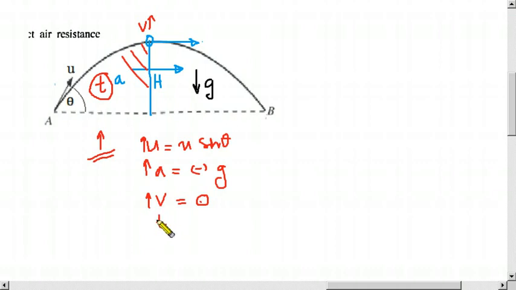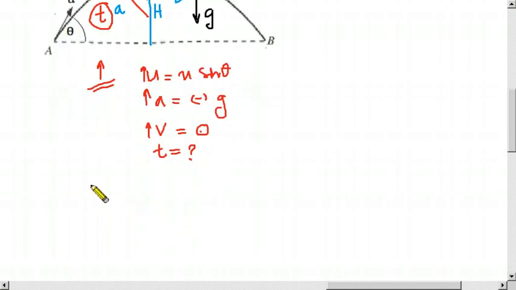What we need is time. Time has no direction, therefore I don't draw arrows for it. What do we use? v equals u plus at. Always I mark directions when I use these equations, then there is no chance of mistakes.